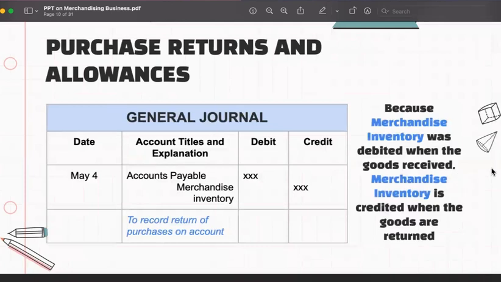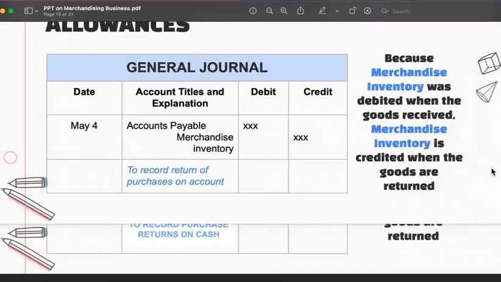So to have an entry for this, because merchandise inventory was debited when the goods are received, we simply credit the merchandise inventory whenever we return it. So we debit accounts payable to decrease our liability, and we credit merchandise inventory to decrease our inventory as well. This is to record purchase returns on account.